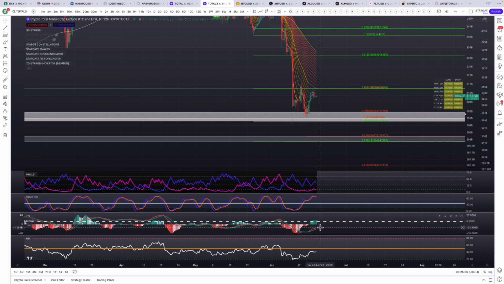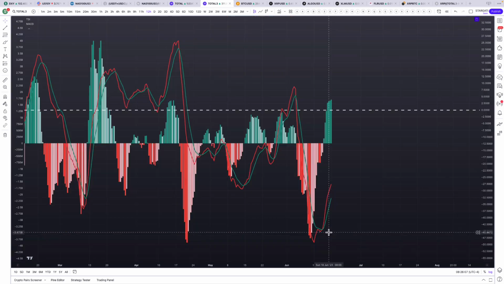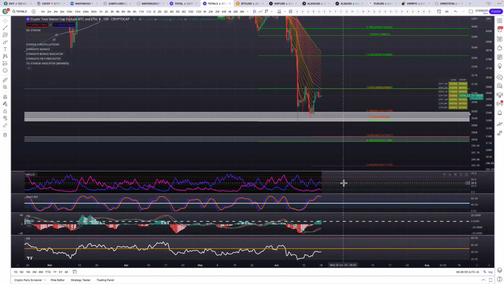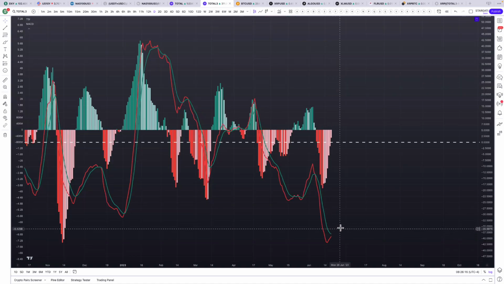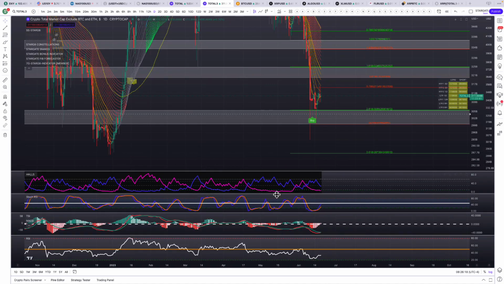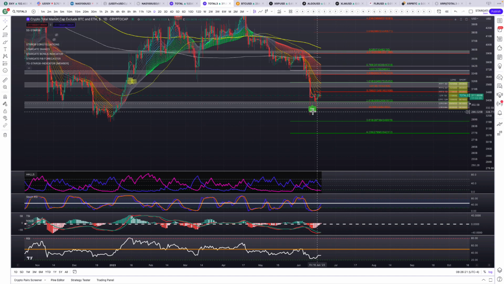We're still green in the MACD. We're still heading up with the TSI here. So we still have the momentum to the upside. Look at the daily chart. We're about to see the stock RSI cross up through the 50 line, plus the TSI cross up and the MACD flip green, which means we're bullish here. We got the buy tag coming back in here. We're right on the support zone.